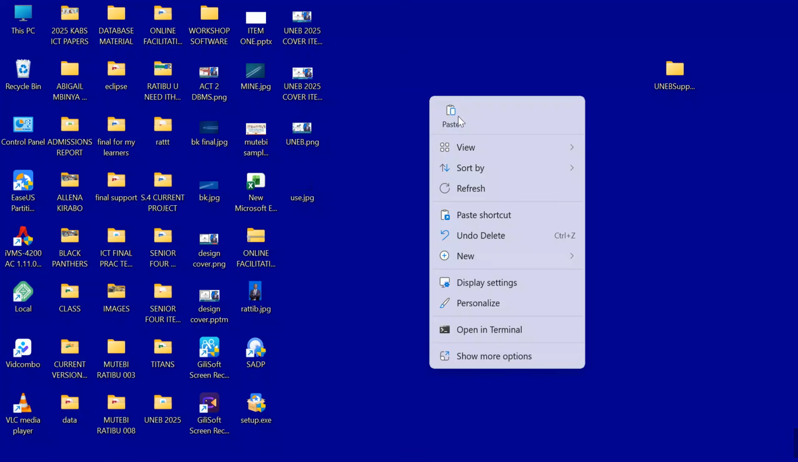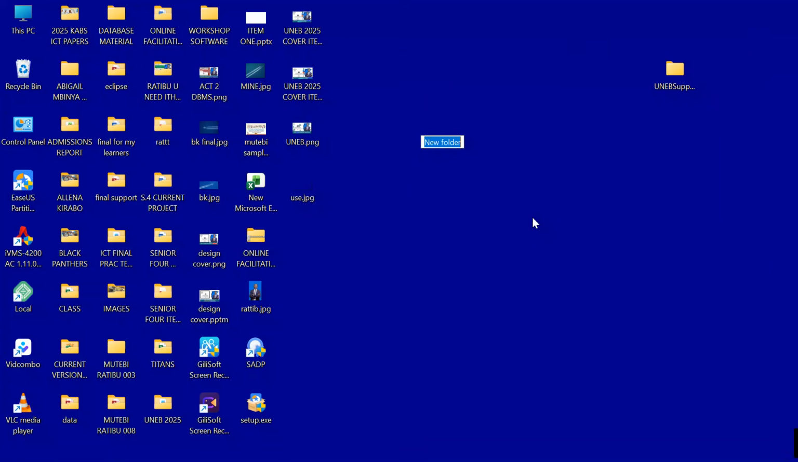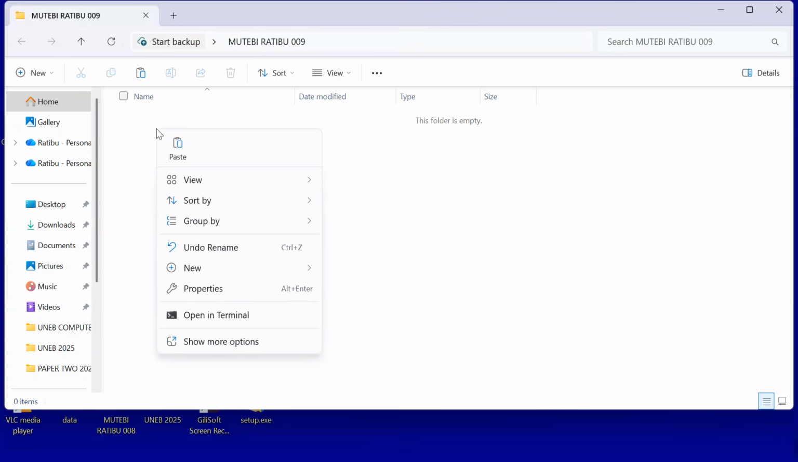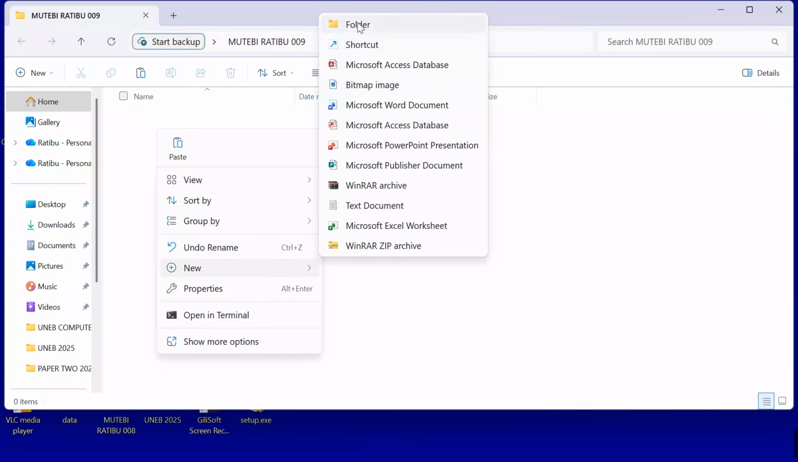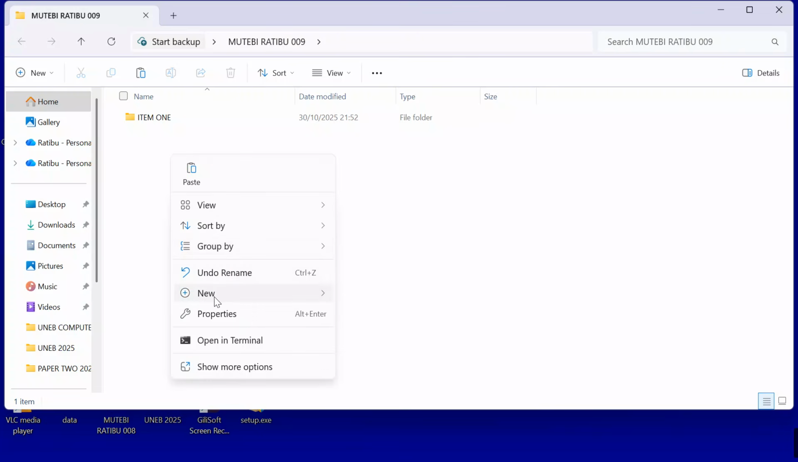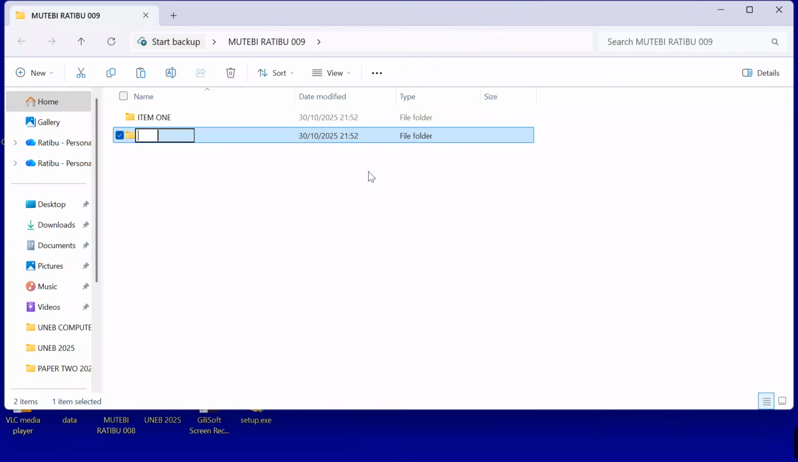Okay, right click in space, go to option new, create a folder. My folder is Mutebi. Mutebi 009 is what I'm going to be using as my ID for today. So this is my name and this is my personal number in today's video. So as a candidate, please go on, right click in space, go to option new and then create an item 1 folder. Then go on and create another folder for item 2. Come over here and say item 2.